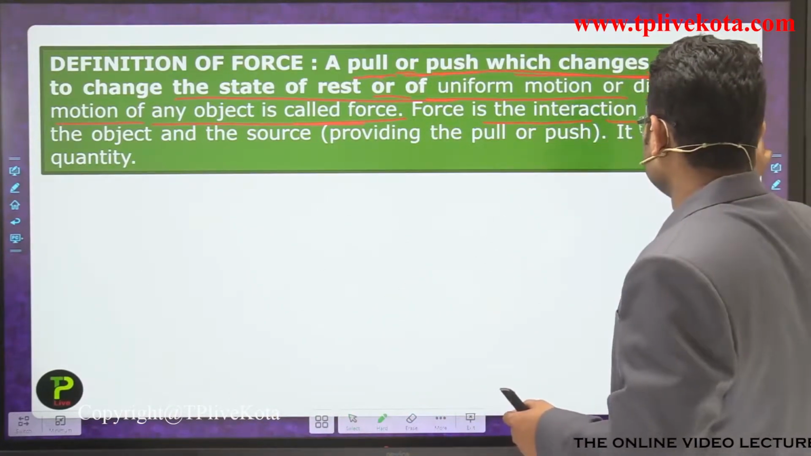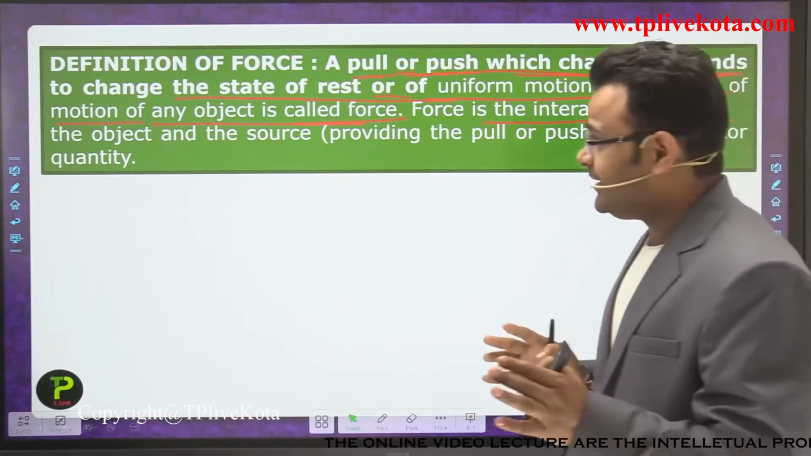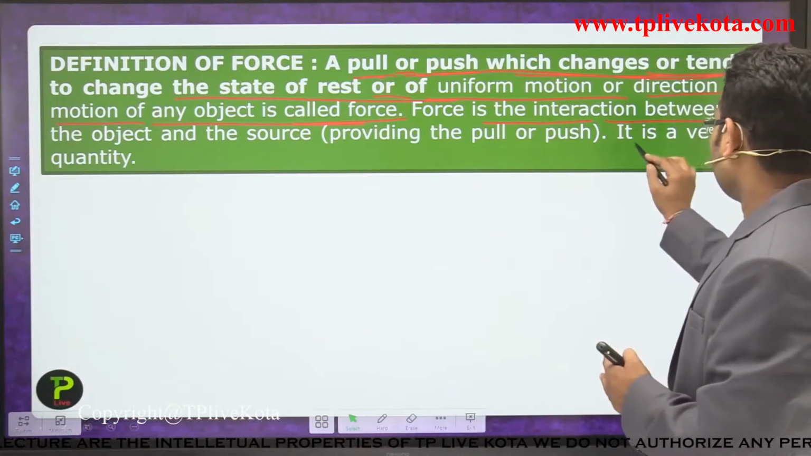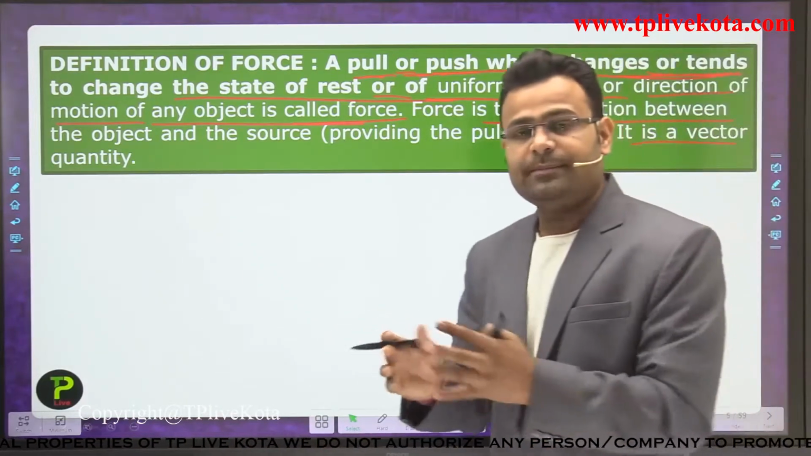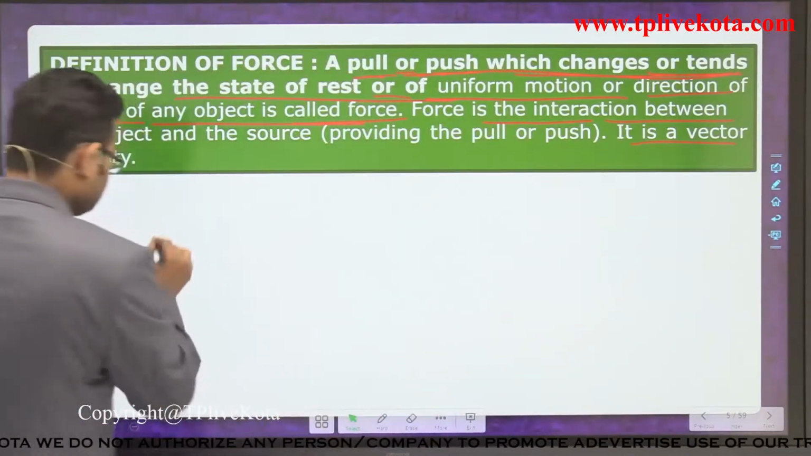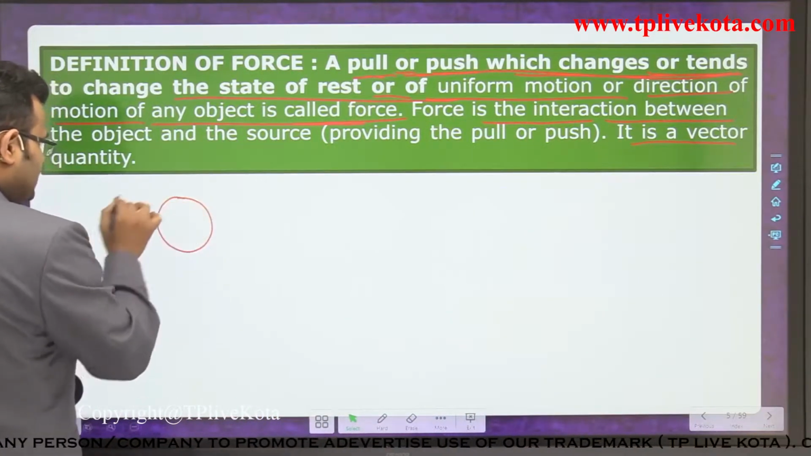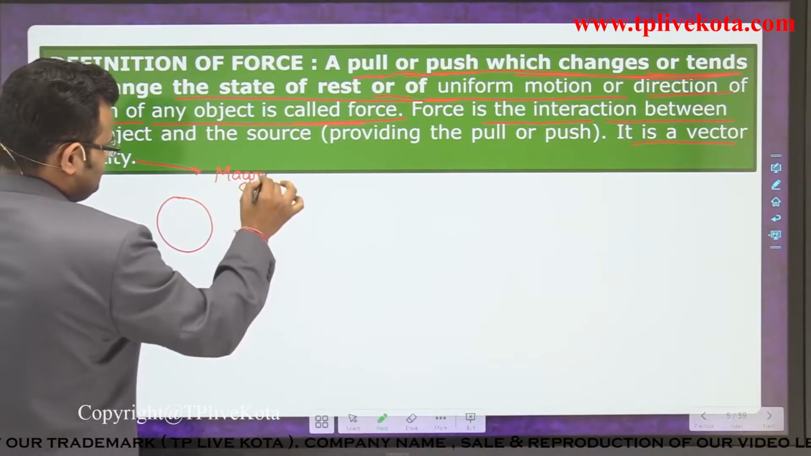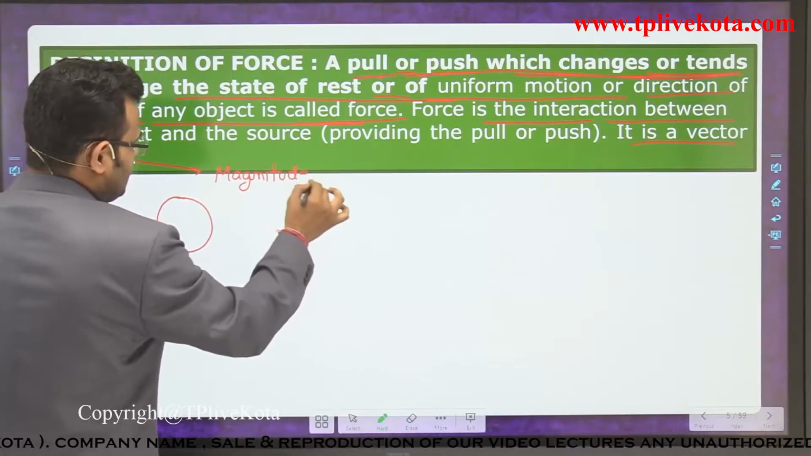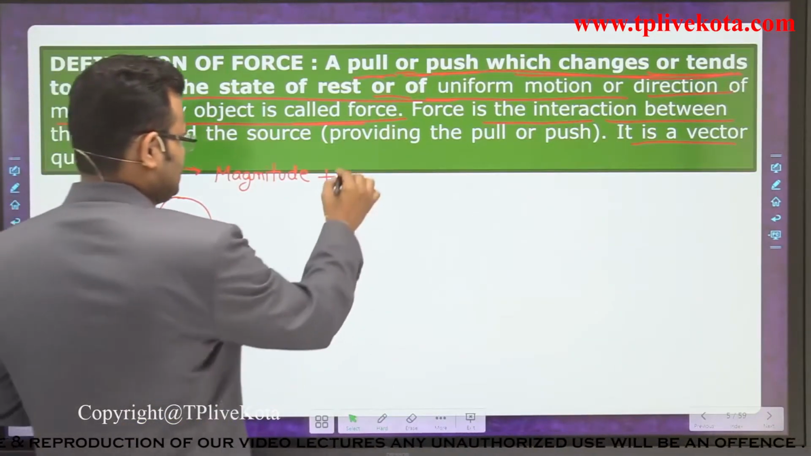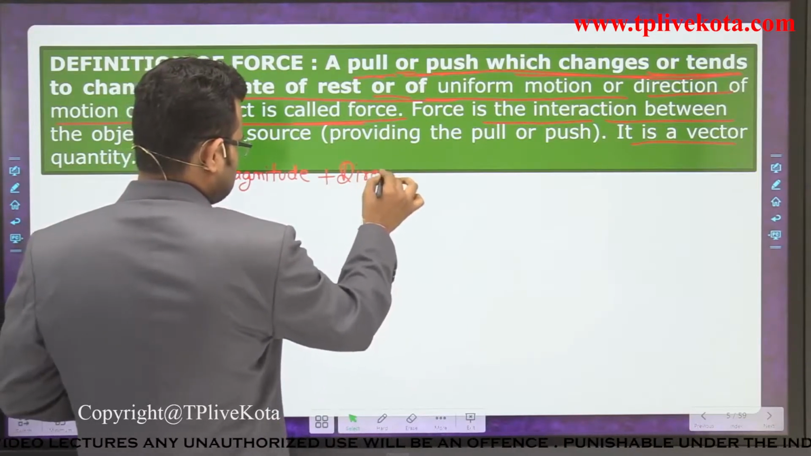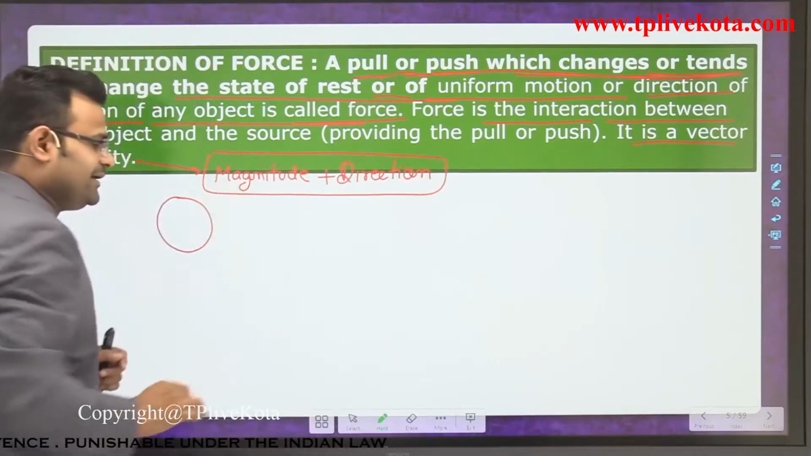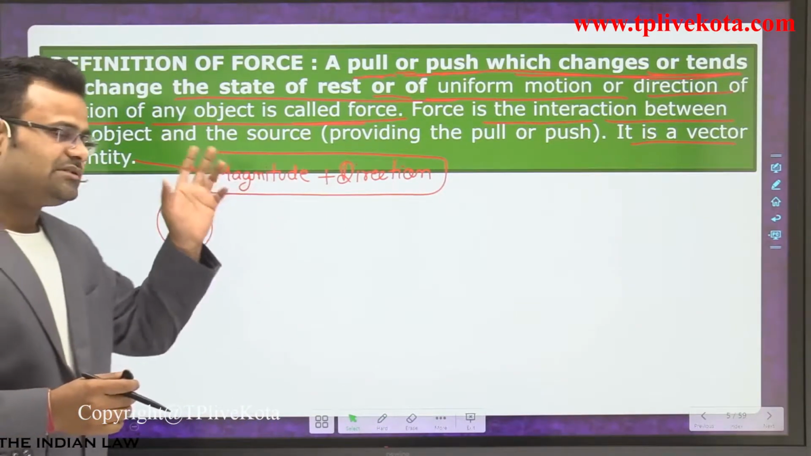Force is the interaction between the object and the source which applies the push or pull. It is a vector quantity. What do you mean by vector quantity? Let's see. A vector quantity means it has a magnitude as well as direction.